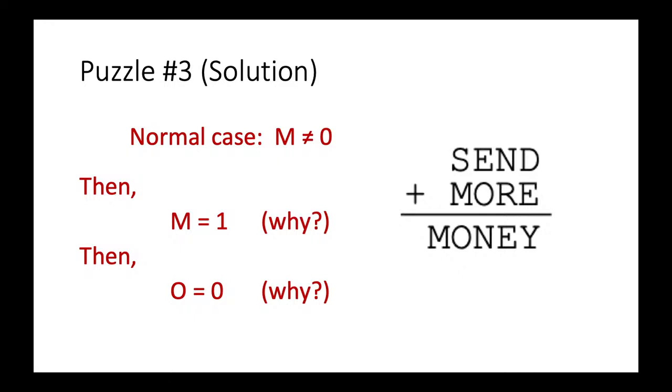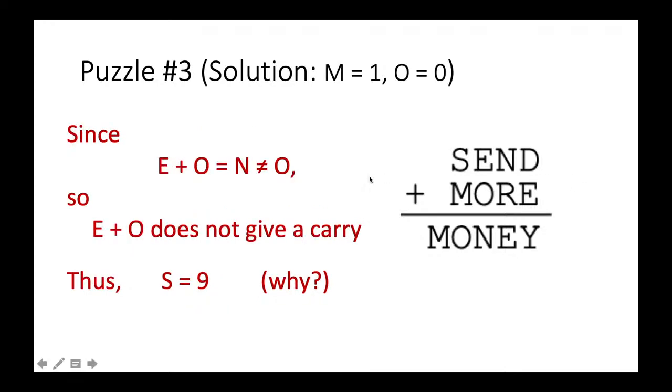Okay, we are getting two values now. M is 1, O is 0. And now the next one, we will see this column. We see that E plus O is N, right? O is 0, so it looks nice. E plus O is not equal to itself. Another observation is, if you add anything to 0, you can't get a carry.